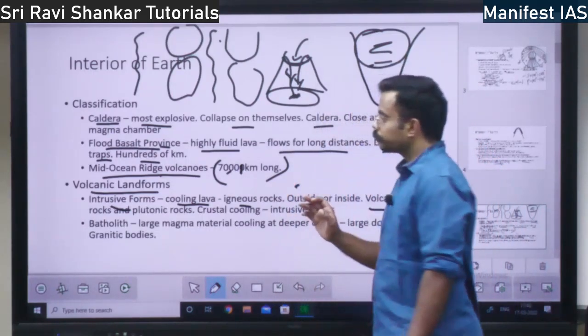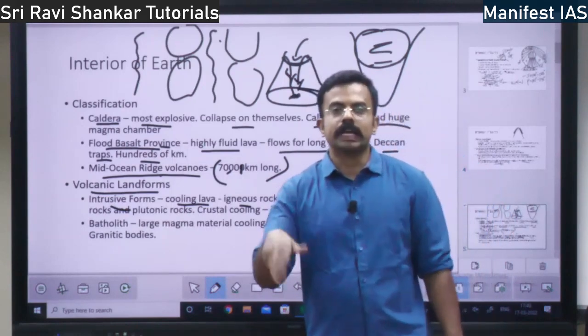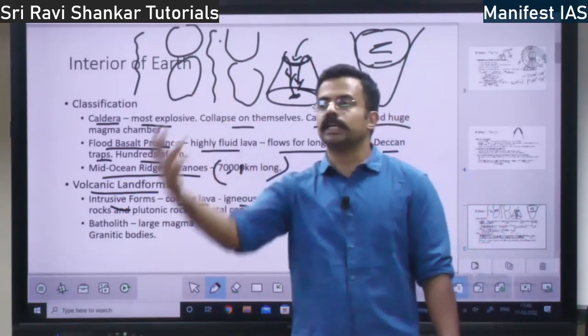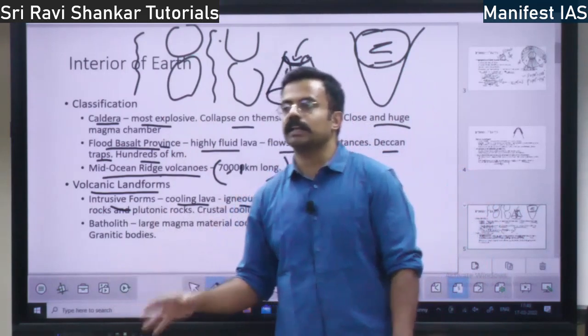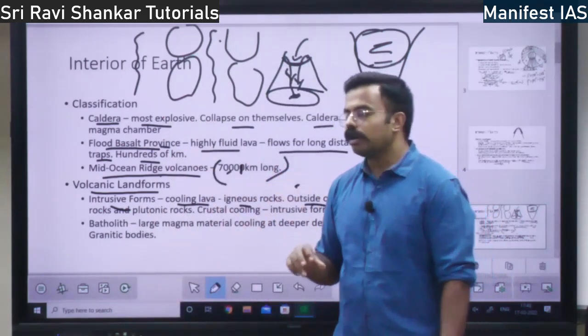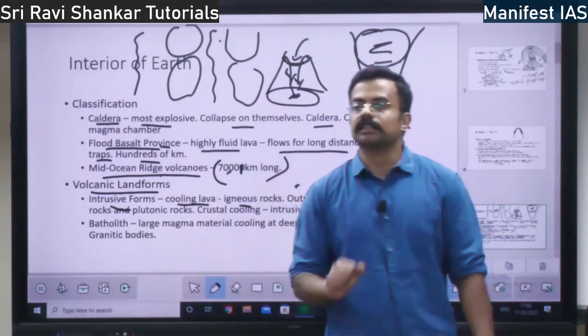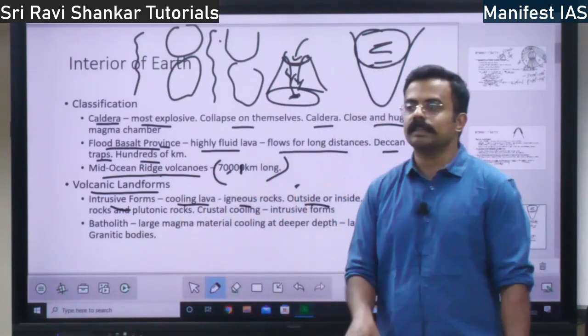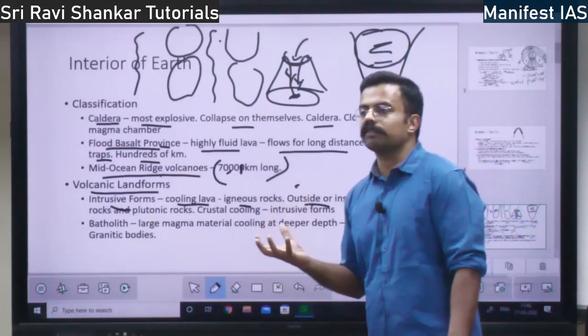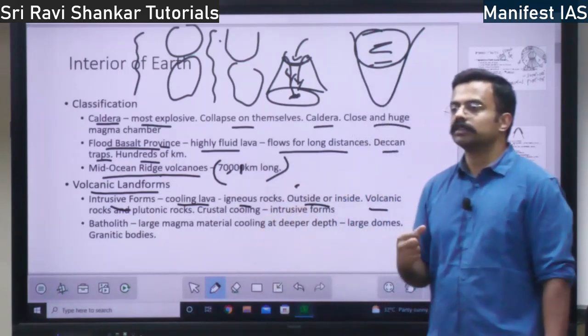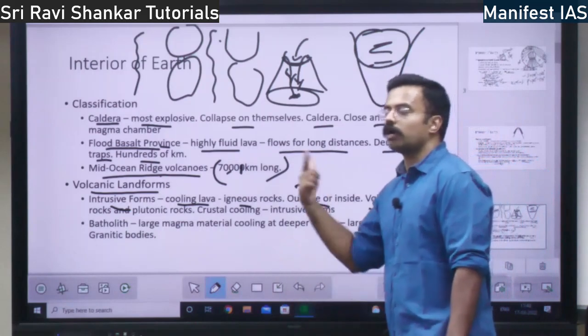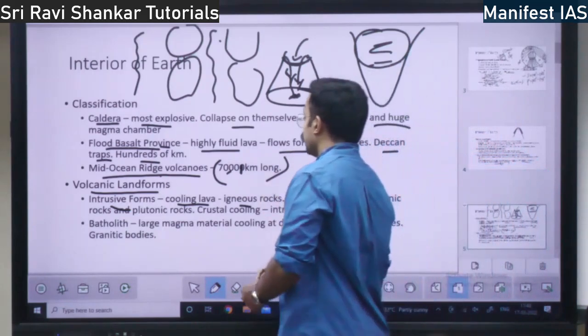If it is cooling outside, if the lava comes outside the earth, on the surface of the earth, it cools down. It is called volcanic rocks. If the magma cools within the earth, whatever rocks are formed are plutonic rocks. Within the earth, plutonic rocks. Outside the earth, volcanic rocks.